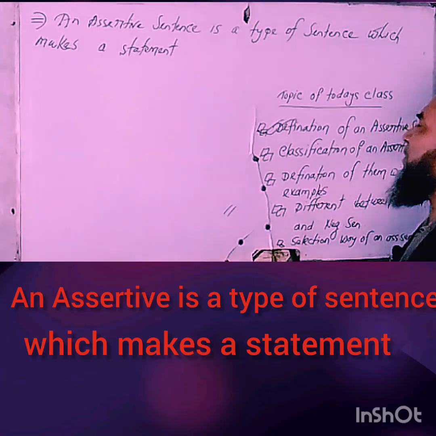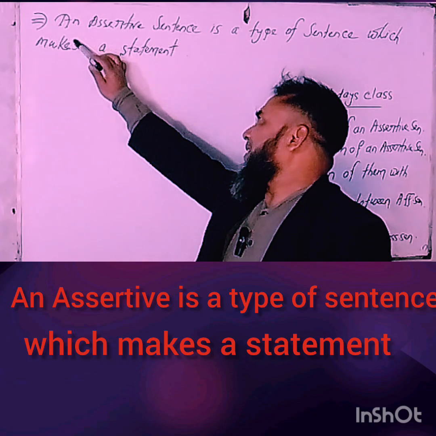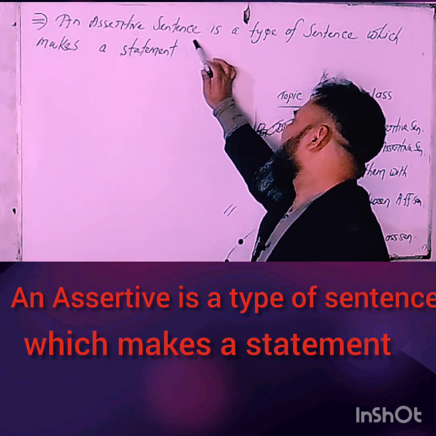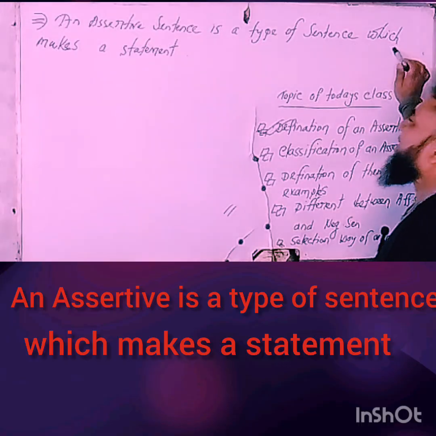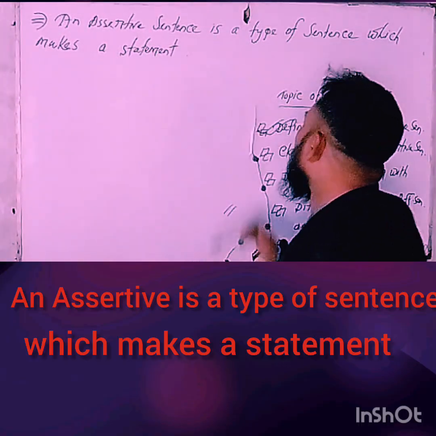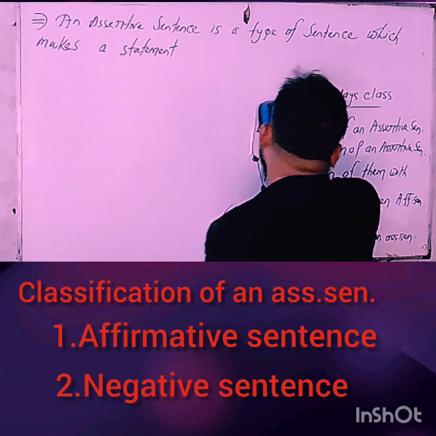Okay, my dear learners, if you want to define an assertive sentence, we can say that an assertive sentence is a type of sentence which makes a statement. I hope you have understood clearly.